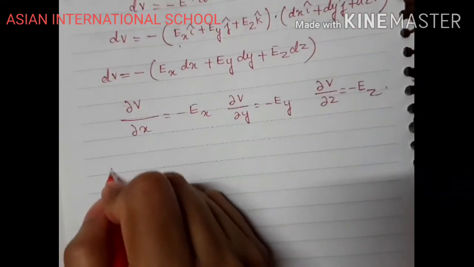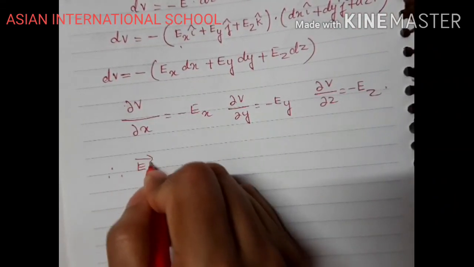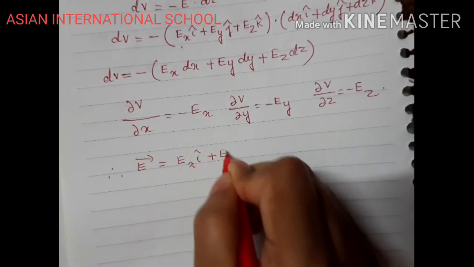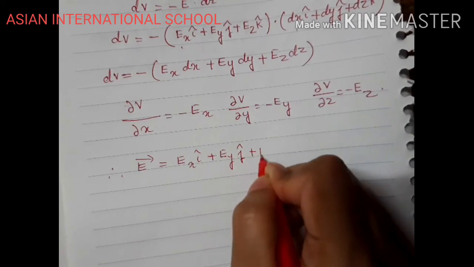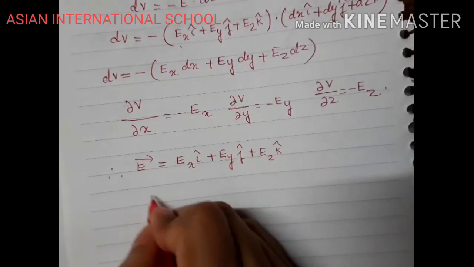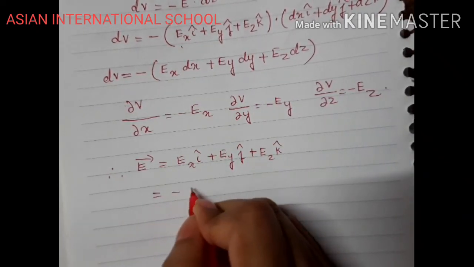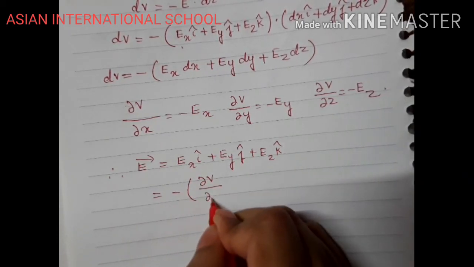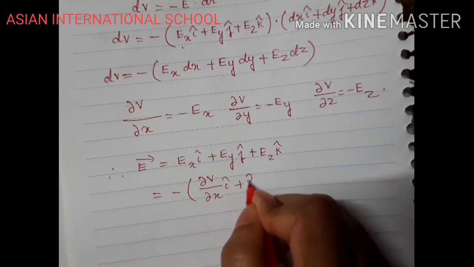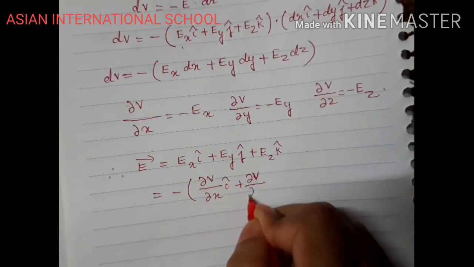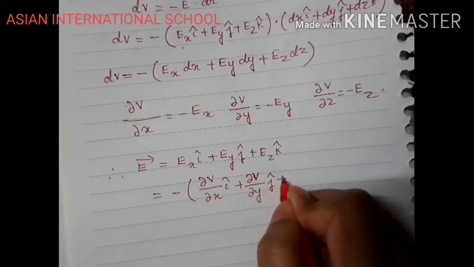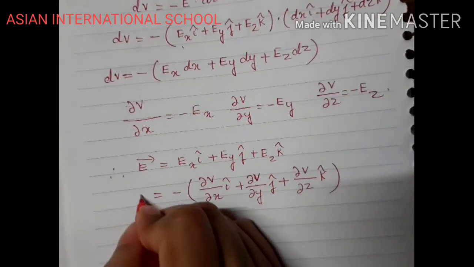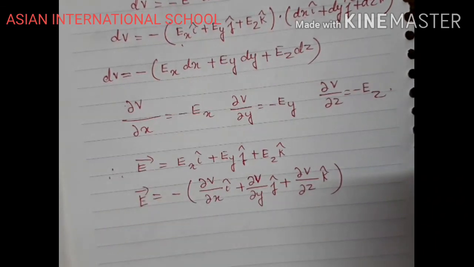We know the electric field equals Ex i cap plus Ey j cap plus Ez k cap. So this can be written as minus del V by del x i cap plus del V by del y j cap plus del V by del z k cap, and hence we can find out the electric field.